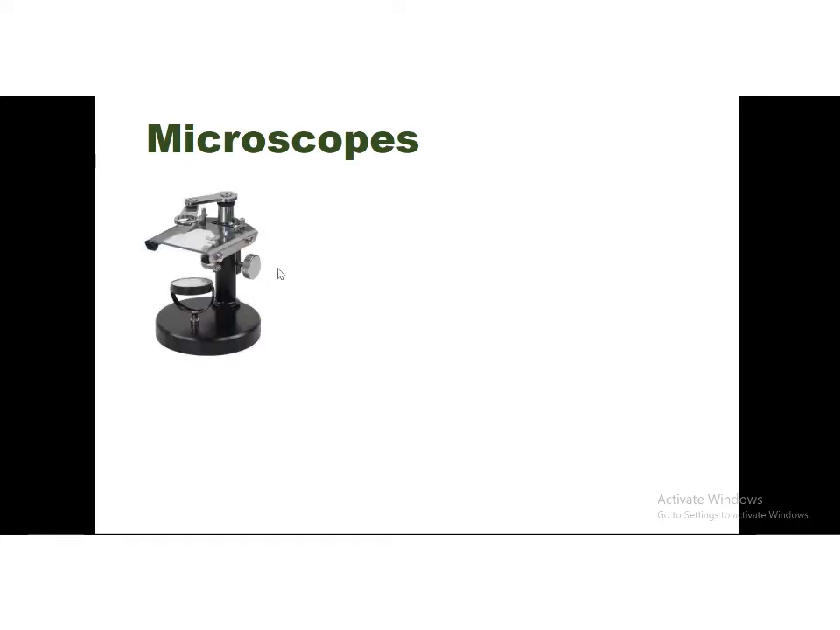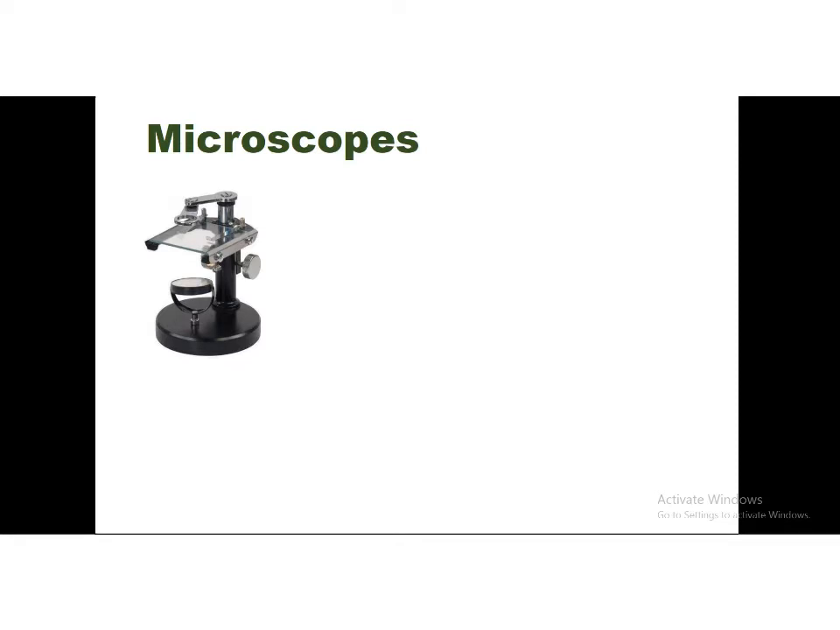This is the first one, and this is the simplest microscope, which is called the simple microscope. We can use this simple microscope usually to observe the stomata of a plant cell or some of the outline features of a cell. But it is not possible to observe the cellular organelles like the nucleus or cell wall or all other organelles.